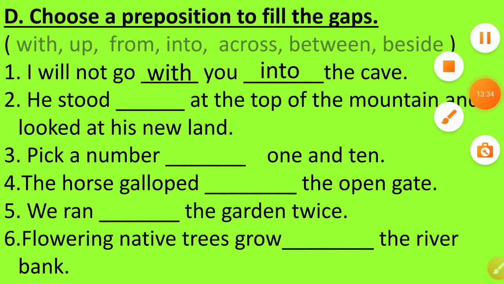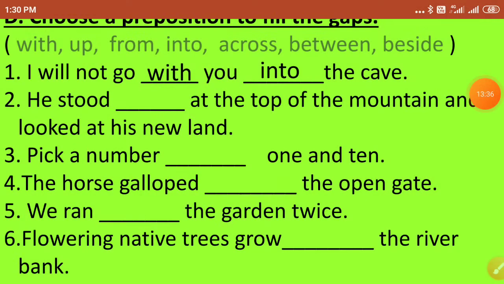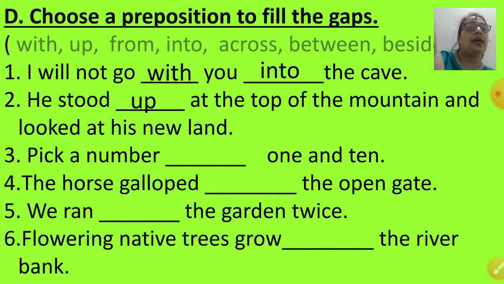Let's read the second sentence. He stood dash the top of the mountain and looked at his new land. He stood up at the top of the mountain and looked at his new land. Pick a number dash 1 and 10.